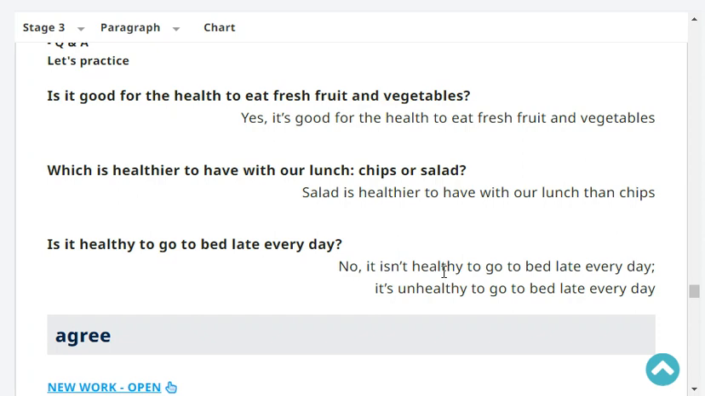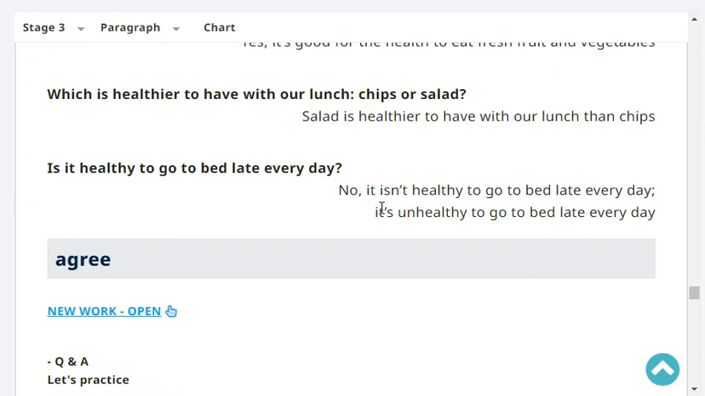Which is healthier to have with our lunch, chips or salad? Salad is healthier to have with our lunch than chips. One more. Salad is healthier to have with our lunch than chips. Greg, is it healthy to go to bed late every day?